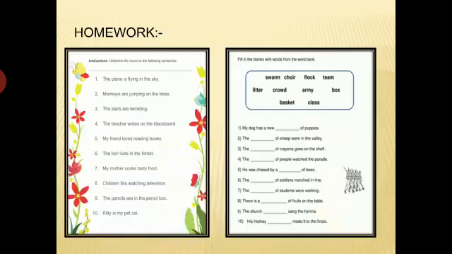Now this is the homework. You have to do it in your notebook. The first one is you have to underline the nouns in these 10 sentences, and the second one is you have to fill in the blanks with these collective nouns.